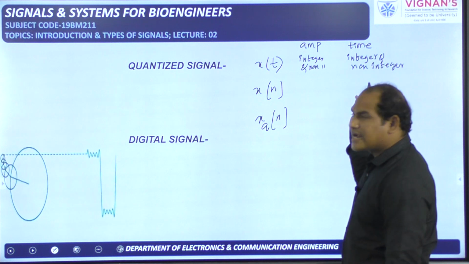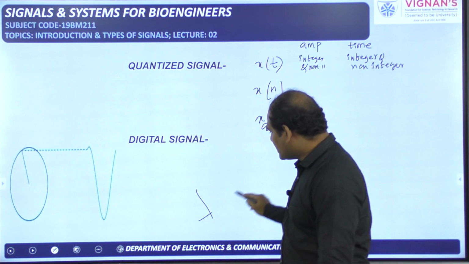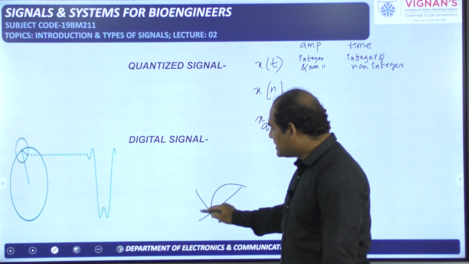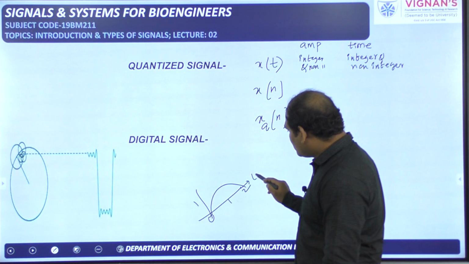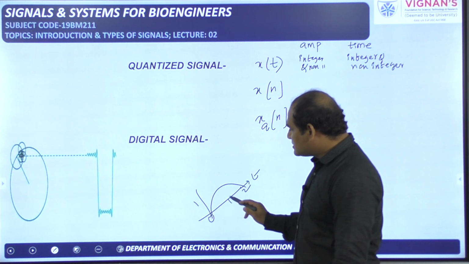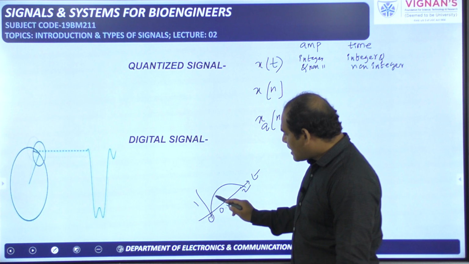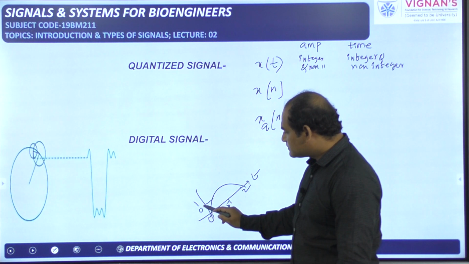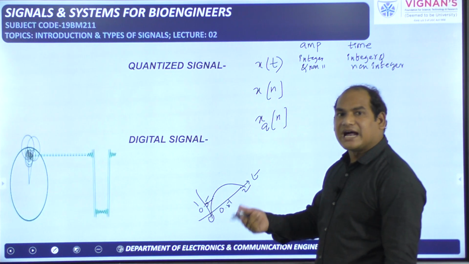Time can be integer and non-integer. Amplitude is also integer and non-integer. If you have doubt, you can see here. Like this we have given, for example, it is 1, here 0, here 1, here 2 is there. At t is equal to 0, amplitude is 0. At t is equal to 1, amplitude is 1. At t is equal to 0.5, amplitude is 0.5. So amplitude can also be a non-integer value.